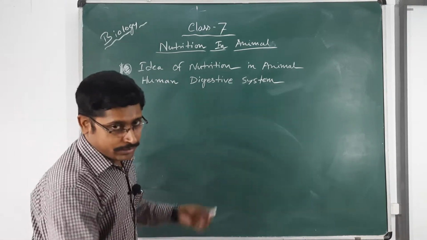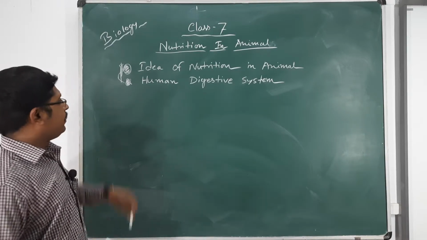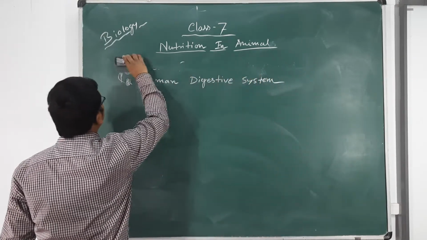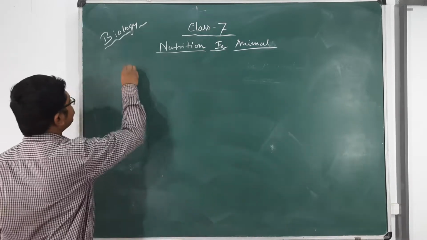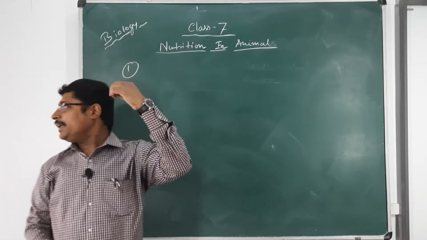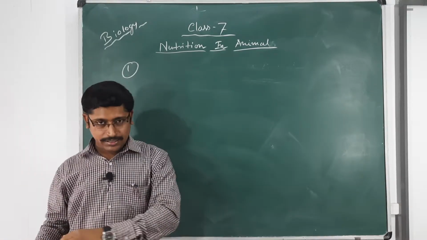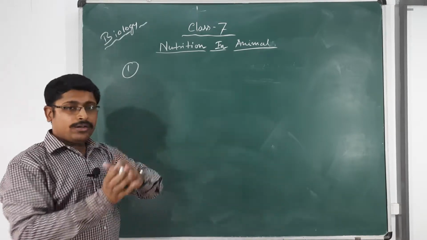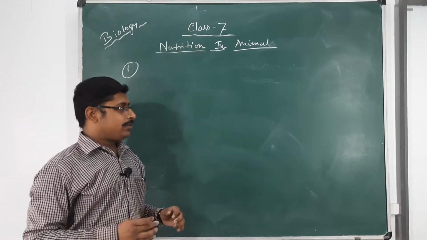So let's start without much delay about the digestive system or the process of digestion. Then we will move to human digestion. First of all, what are the steps? Steps means from the intake of food through the mouth, how it is processed, and finally by egestion or excretion, how the fate of the food has been determined. That is the total process of the heterotrophic mode of nutrition, or the steps of heterotrophic nutrition.